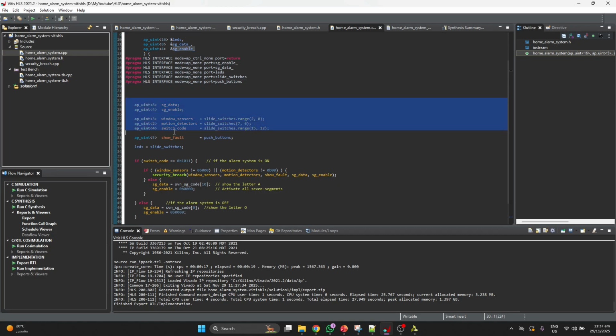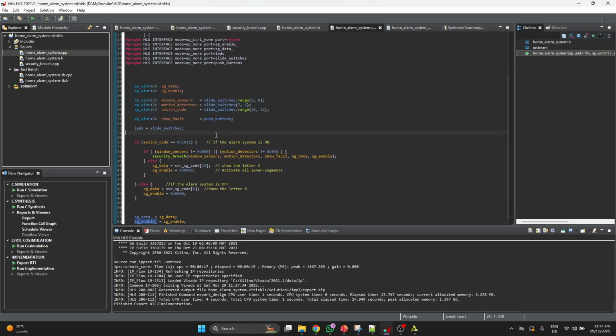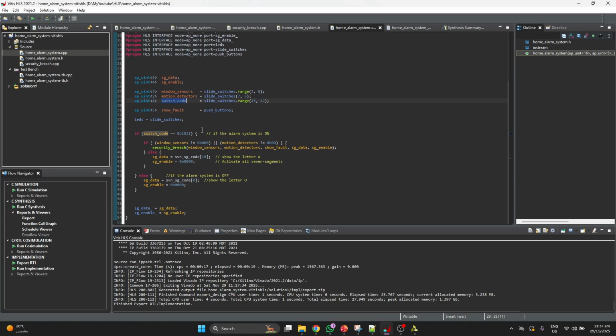And there are some other variables. Here we are categorizing our sensor positions and switch positions, and when the alarm is on, the pattern 1011 means our alarm system is on.